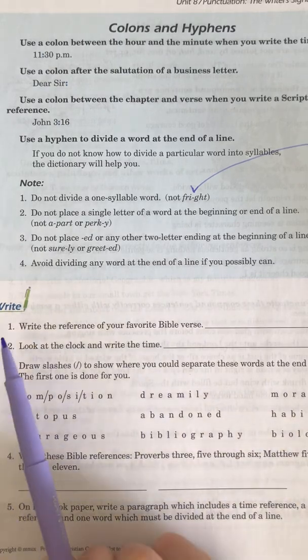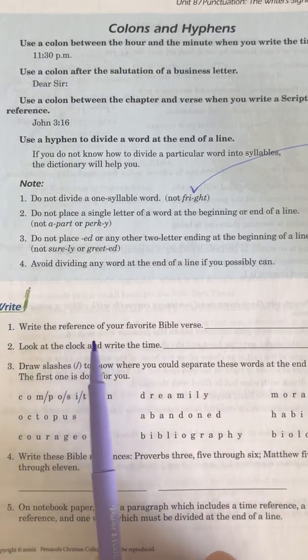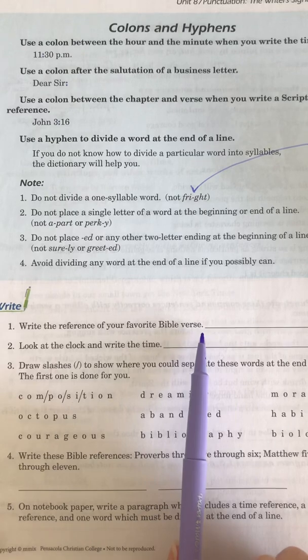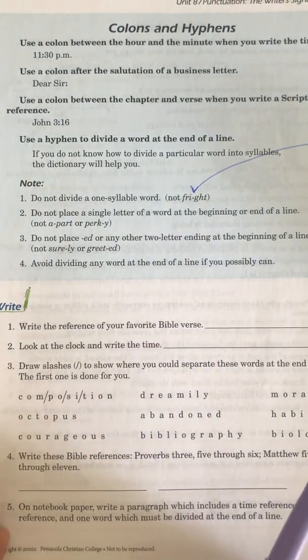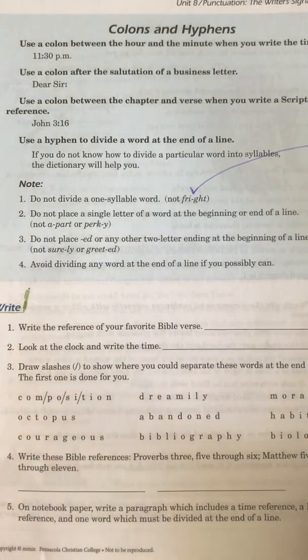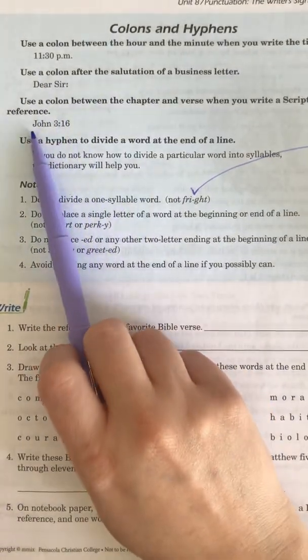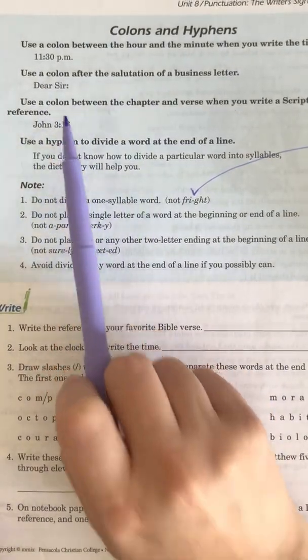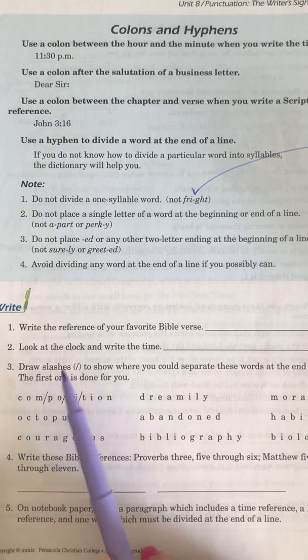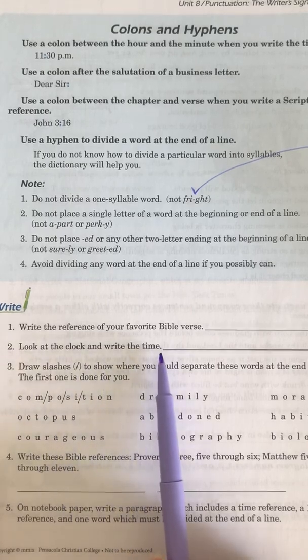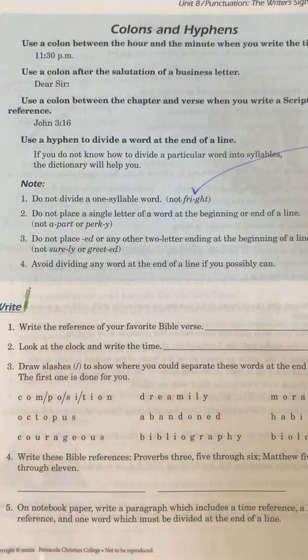So here for write, it says to write the reference of your favorite Bible verse. So you're going to write the name of your favorite Bible verse, and obviously you will be needing to use a colon, just like here. So make sure that you divide your numbers from your chapter and verse using a colon. And then it says look at the clock and write the time, so that you can also apply the colon.